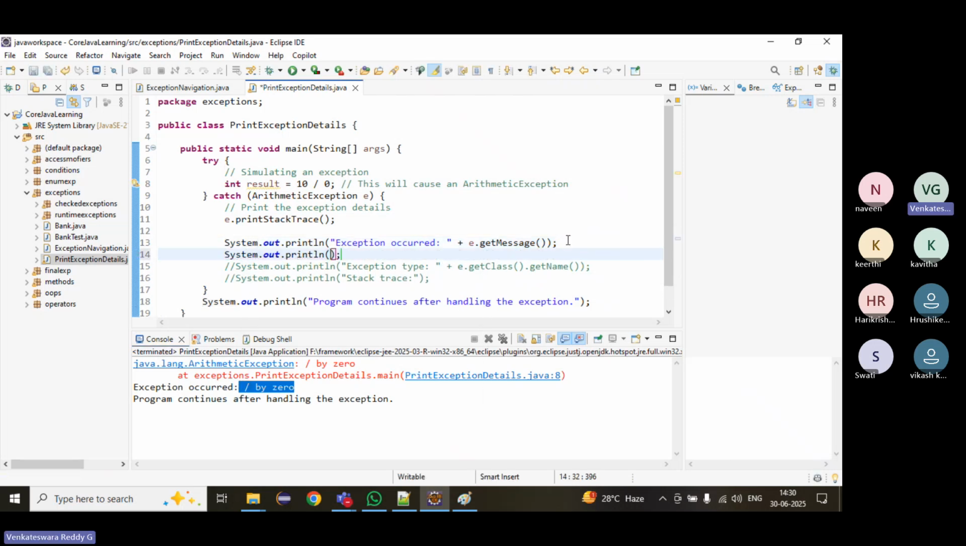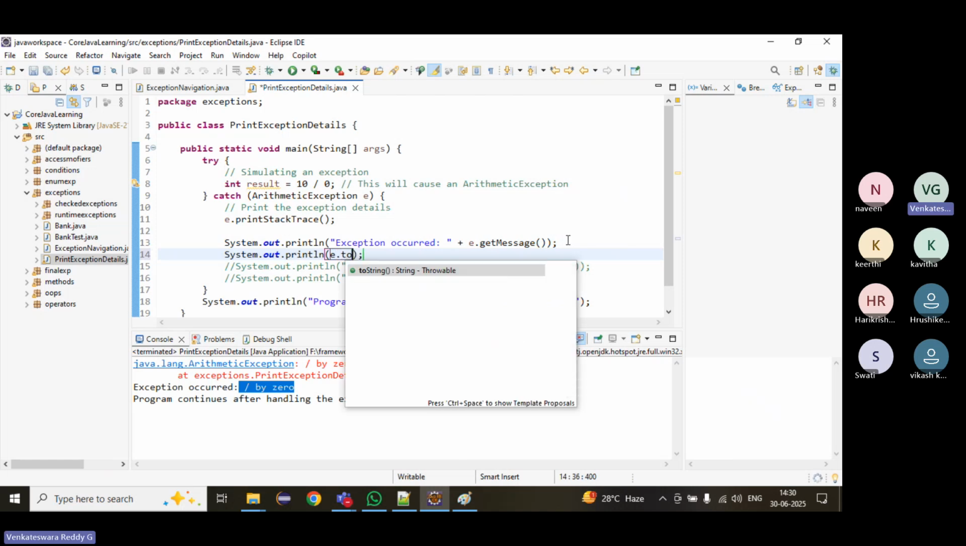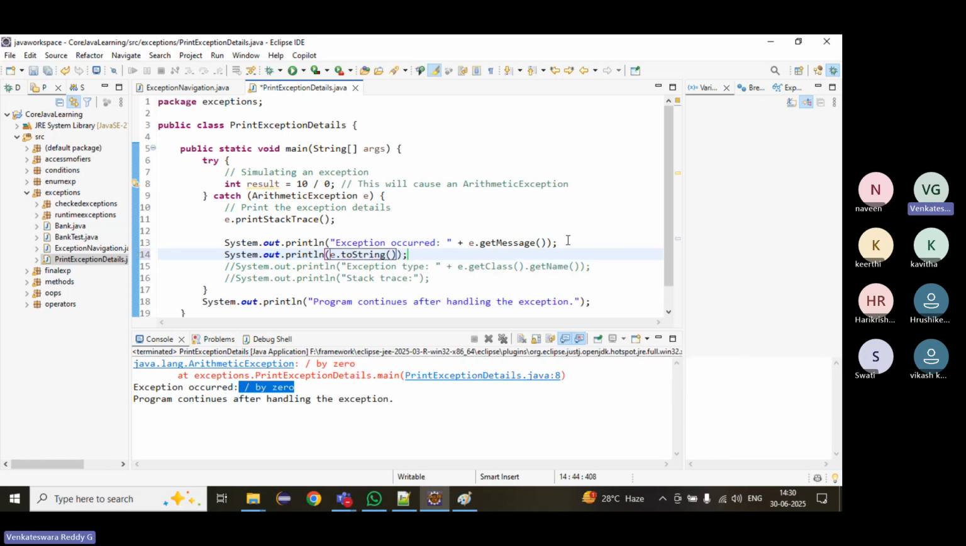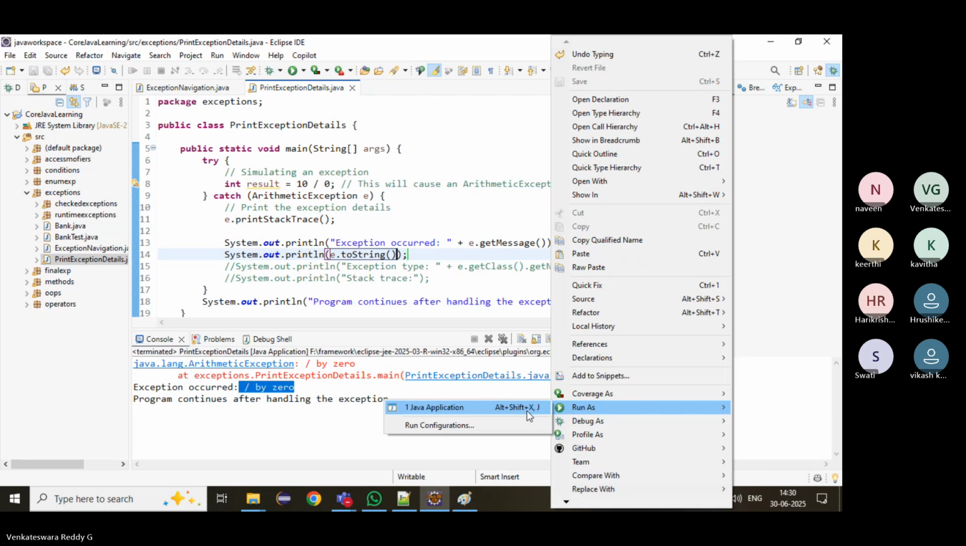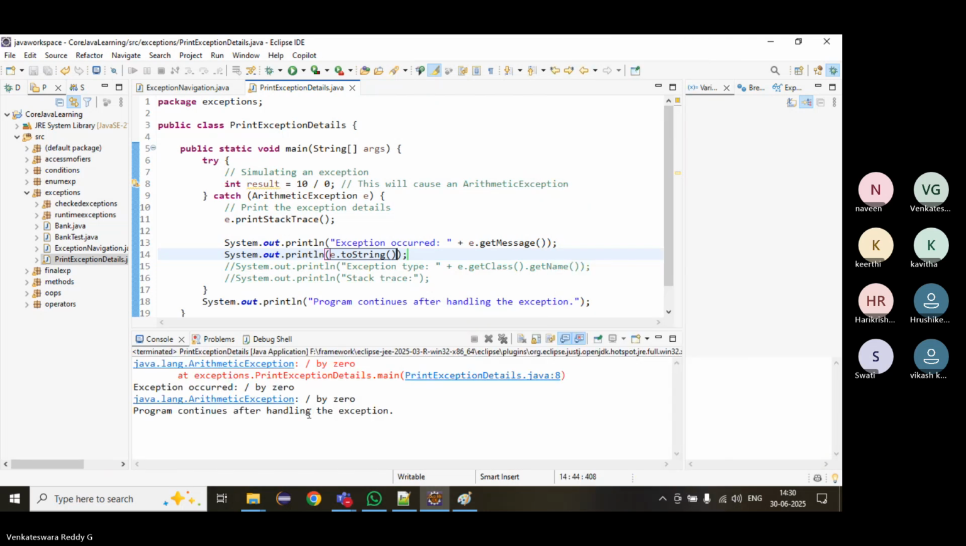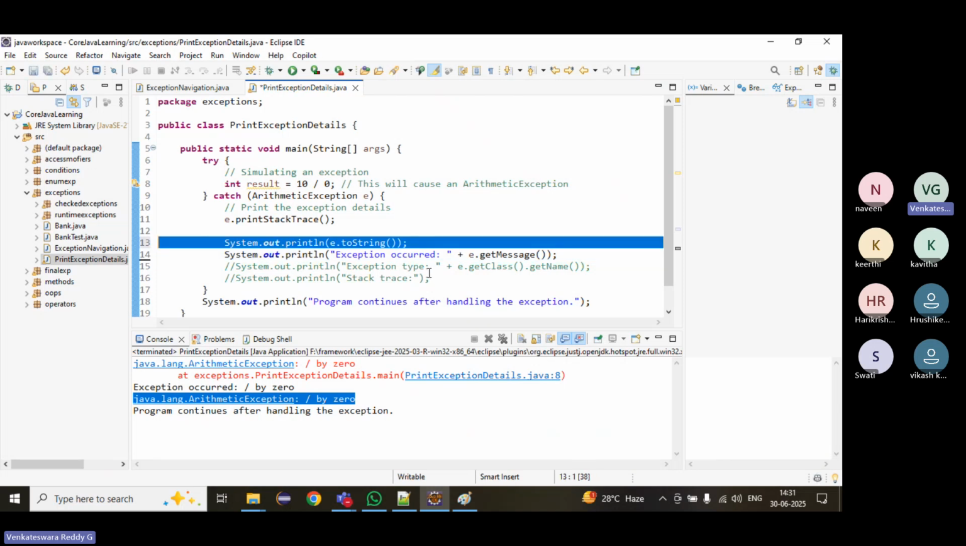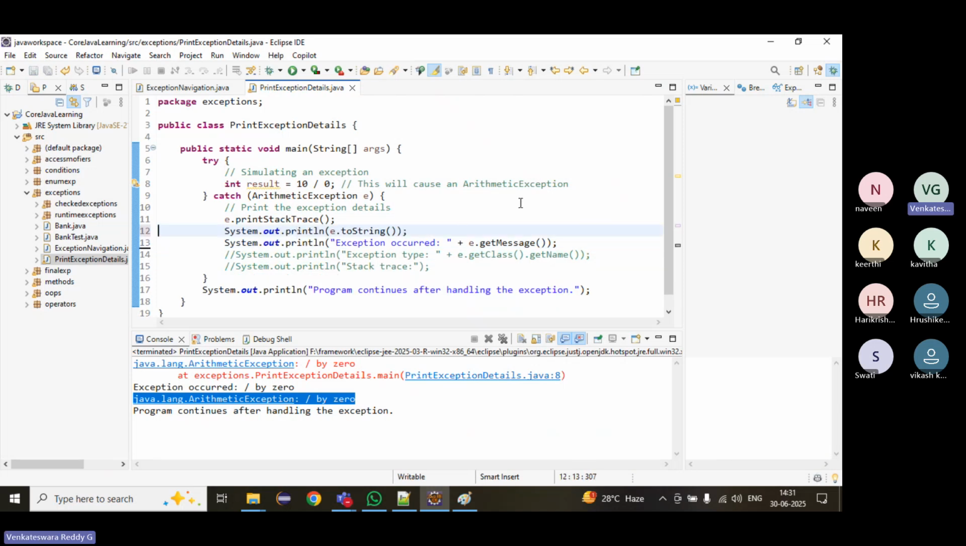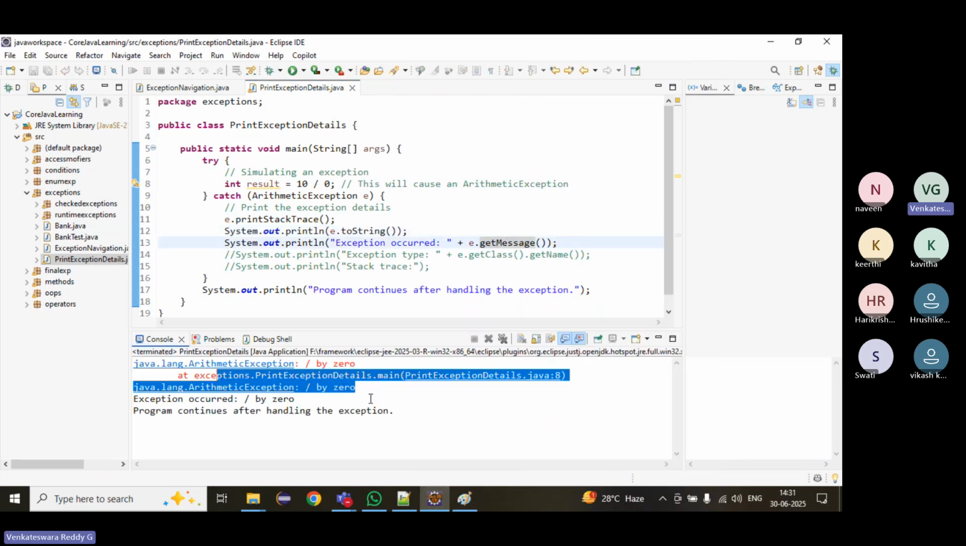And one more is e.toString(). It will print the exception name, and we will keep this one at the top. First we'll print the stack trace, then e.toString(), then e.getMessage(). The first one will print both.